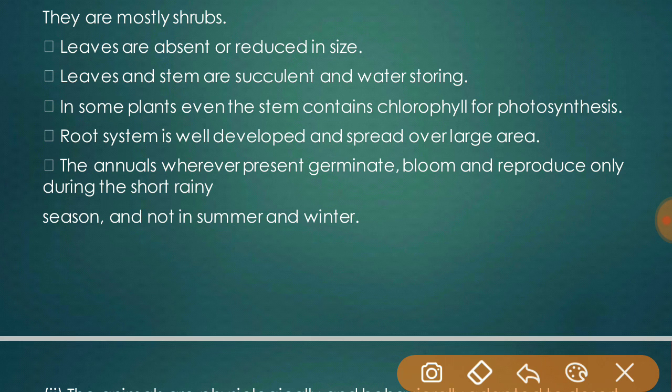The annuals, where present, germinate, bloom, and reproduce only during the short rainy season and not in the summer and winter seasons. This is an adaptation to desert conditions.